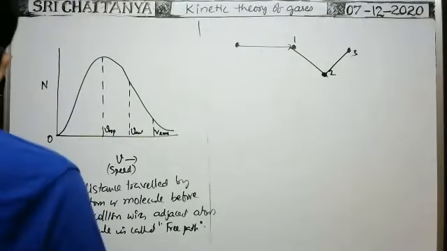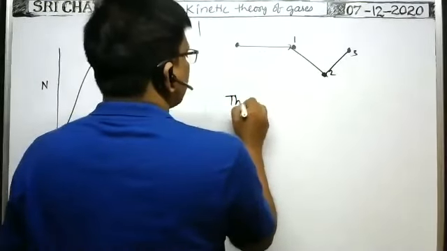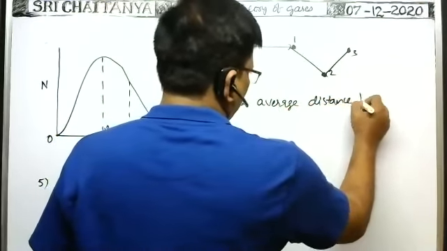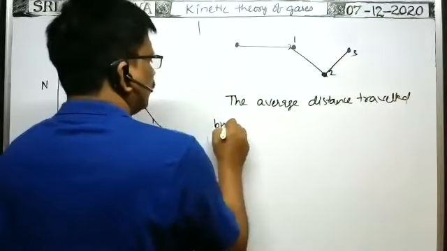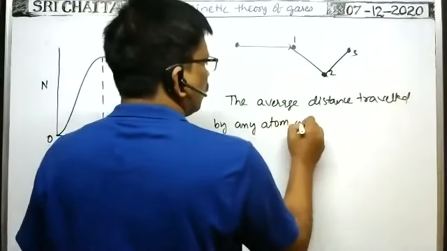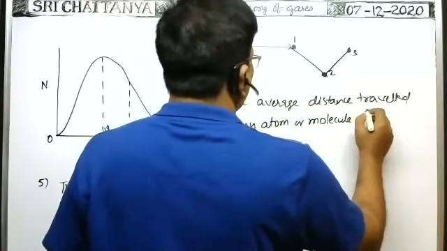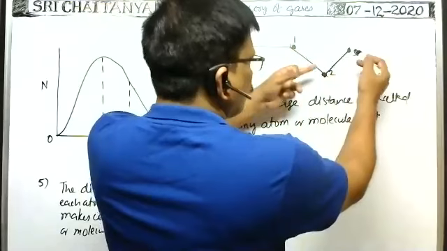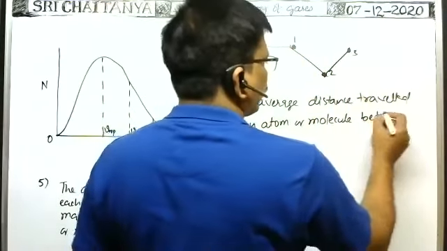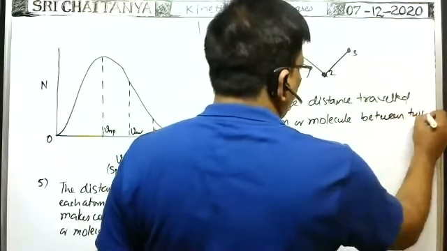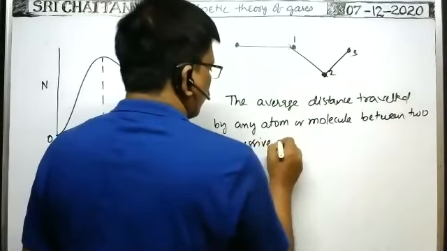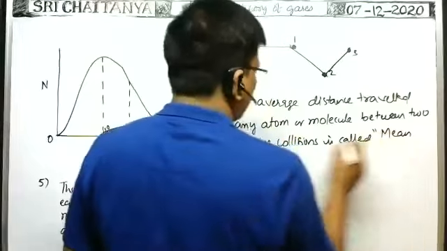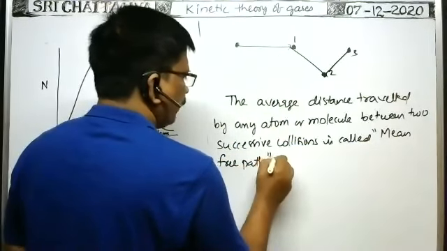The average distance traveled by any atom or molecule between two successive collisions is called mean free path.